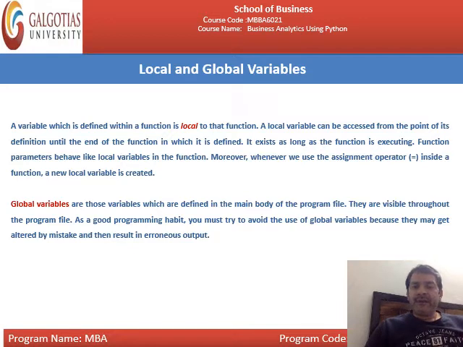This is the difference in the context of the definition. When you talk about the access of the variable, the access will be within the function if it is local, and if it is global, its reach is throughout the file or throughout the program. As a good programming habit, you must try to avoid the use of global variables because they may get altered by mistake and then result in erroneous output. So this is all about the definition of local and global variables.